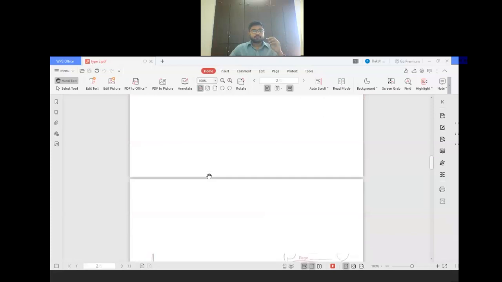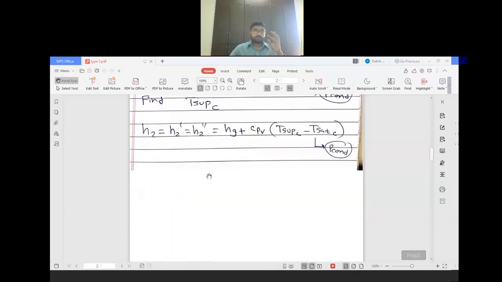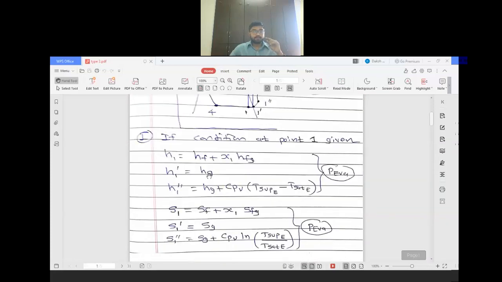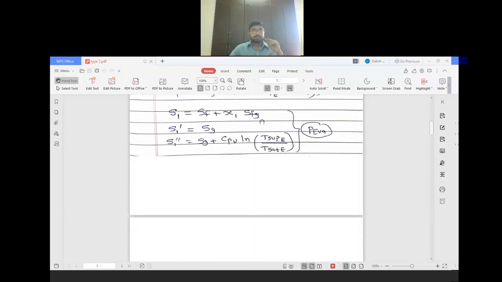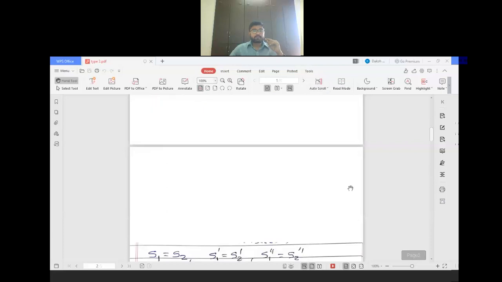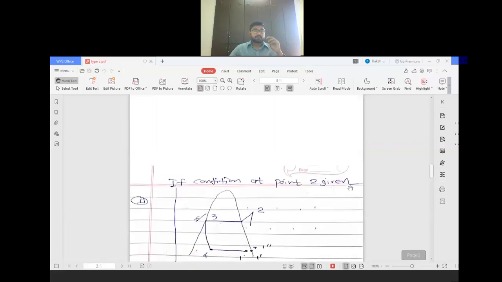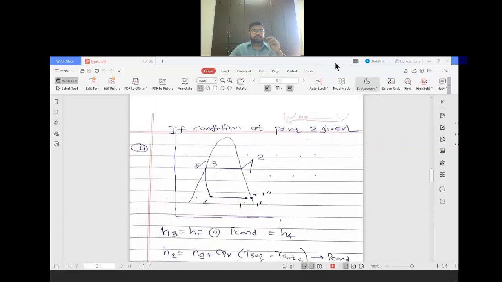Now this was about case 1, if the condition at point 1 is given. Now we will discuss case 2. Case 2 means if the condition at point 2 is given. If this condition is given and this condition is not given, if our point is not defined at that time, we have to use this process.